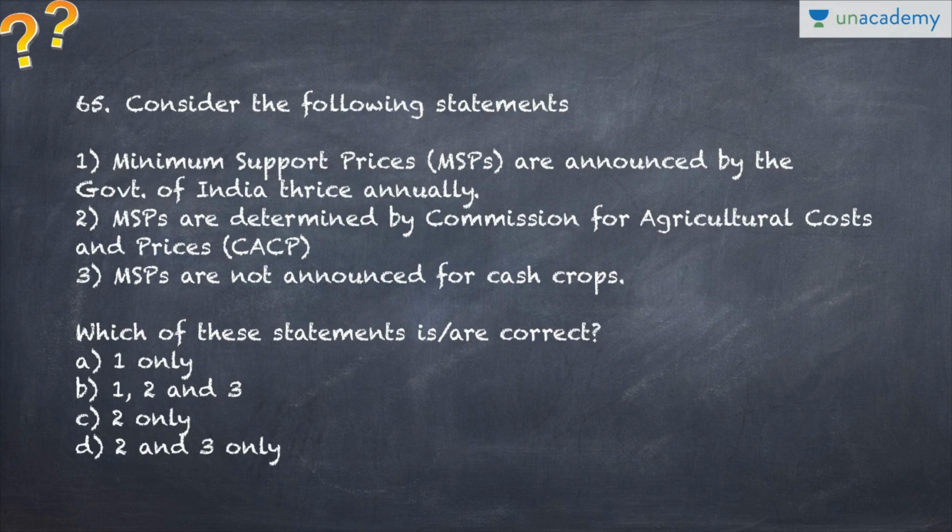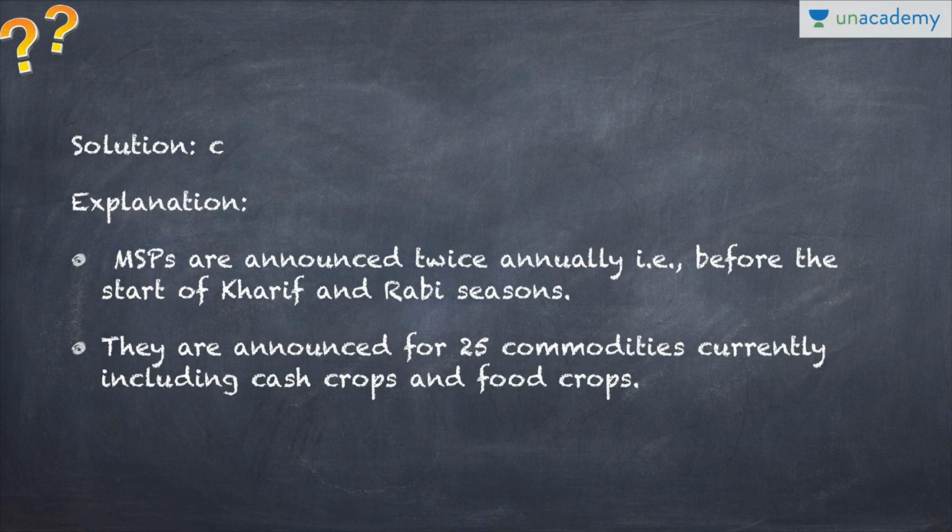The next one is regarding match the following. Minimum support prices announced by the government of India thrice annually. So this is incorrect. They are announced twice, before the Kharif and Rabi season. And MSPs are determined by this CACP. Correct answer. And MSPs are not announced for cash crops. Well, they are announced for cash crops. So the only correct option is C, second only. And they're announced for 25 commodities, including the food and cash crops, and obviously twice a season.